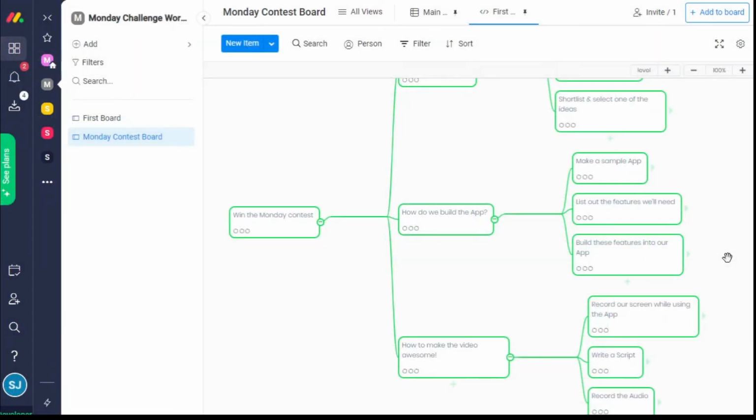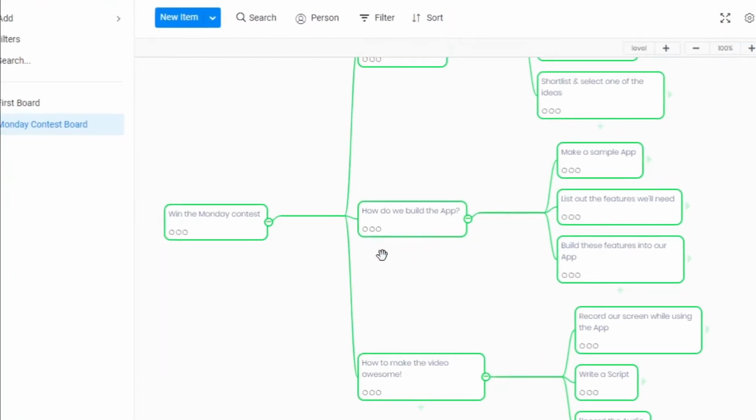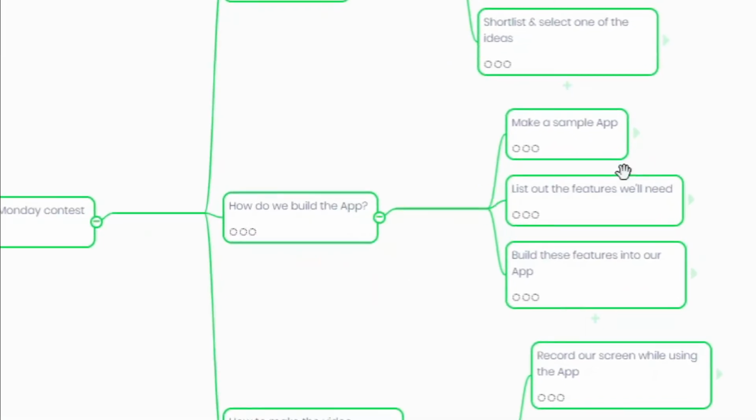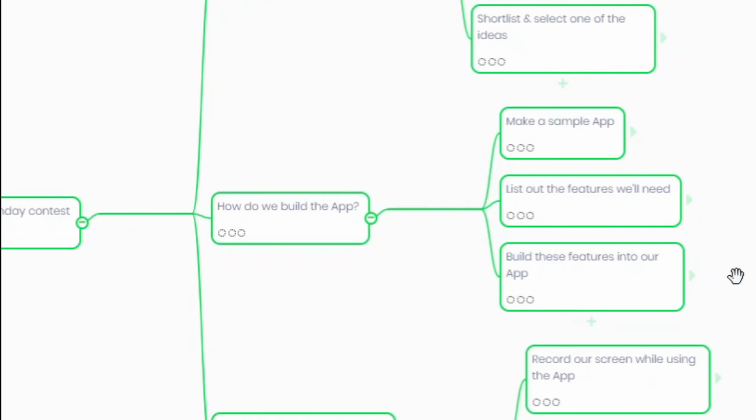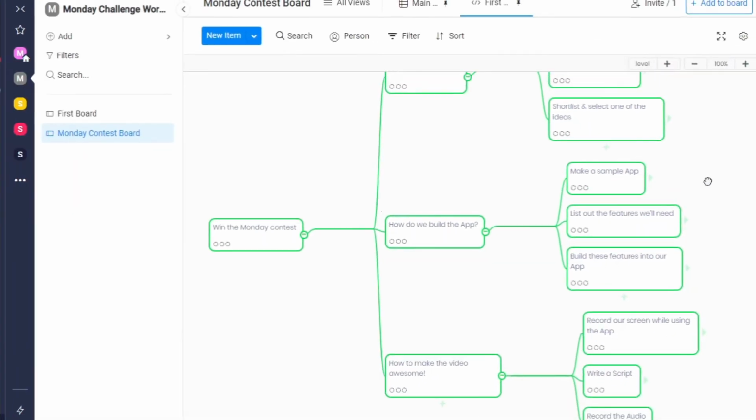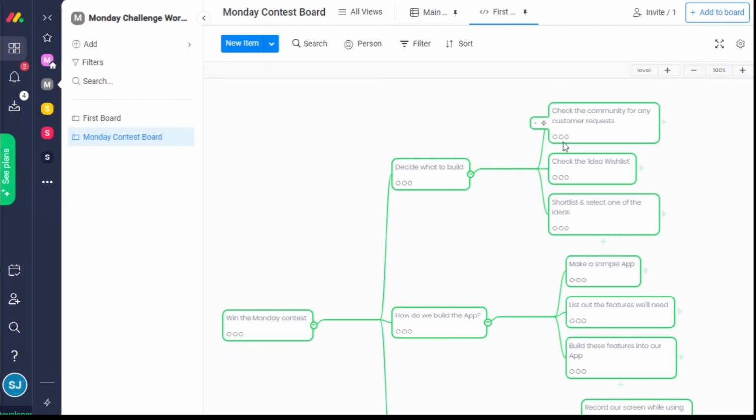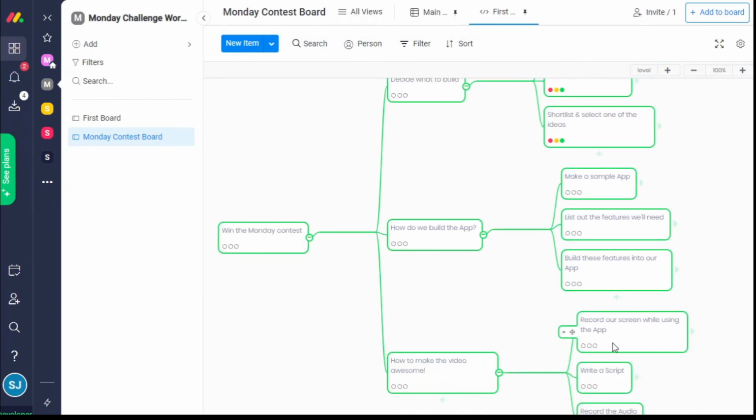There, you have a nice mind map outlining the project. As you can see, some notes are ideas and some are action items. We can push action items into the main table using this button. There you go. Our tasks are now visible on the main table view and ready for our team to get started.